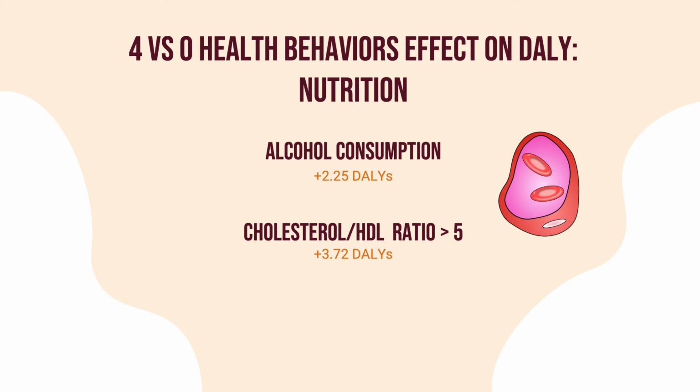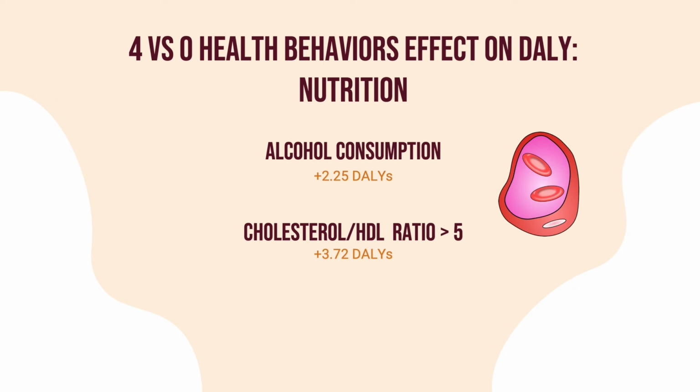LDL is a bad kind of cholesterol which should be reduced by minimizing the consumption of trans fats found in certain cooking oils, margarine, and processed foods. Individuals should aim to consume HDL through oatmeal, fish, almonds, and avocados instead to decrease their cholesterol to HDL ratio.